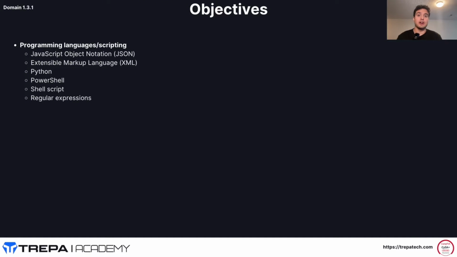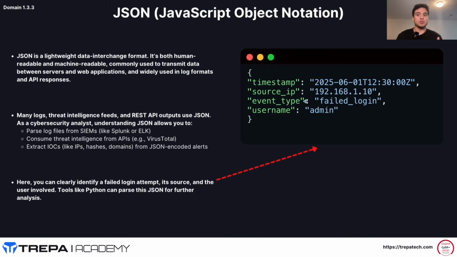And then of course, Python, a very powerful tool that we can use to help automate, to help look at things and help us script in our environments. And the last one there, regular expressions. We'll talk about that when we get there. It's a way for us to help filter. We'll get there. Okay, so JSON.